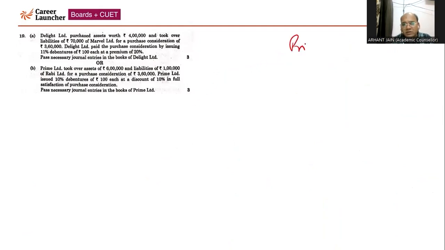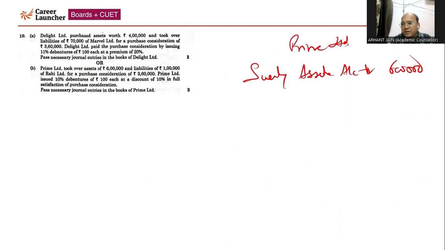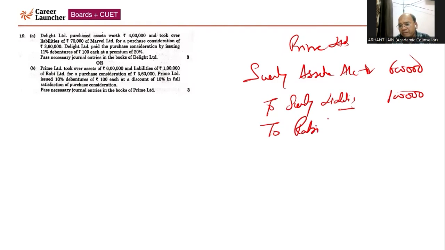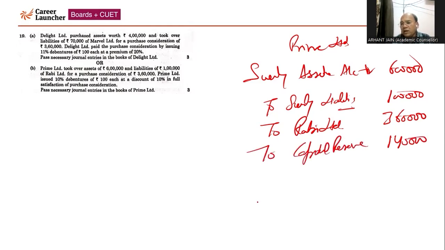So in the books of Prime Limited, first of all, sundry assets debited 6 lakh, because they have purchased assets at 6 lakh. To sundry liabilities, liabilities are 1 lakh, and the purchase consideration is 3 lakh 60 to Rabi Limited, 3 lakh 60. So you can see here the balancing figure is coming in the credit side, which will represent capital reserve, to capital reserve, that is 1 lakh 40.